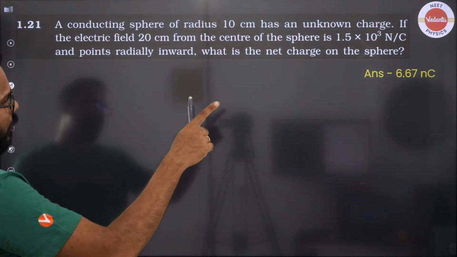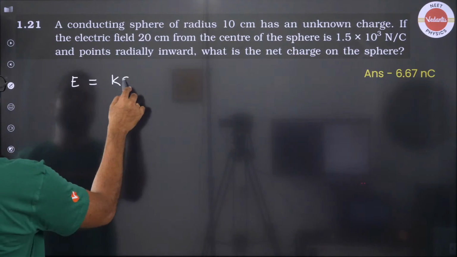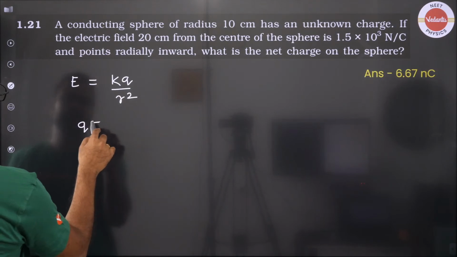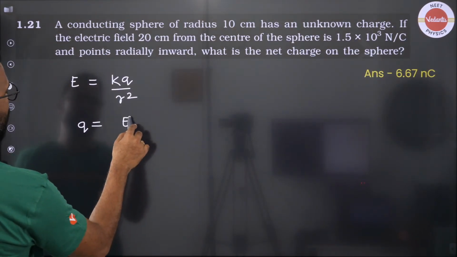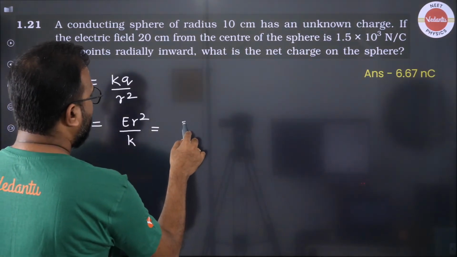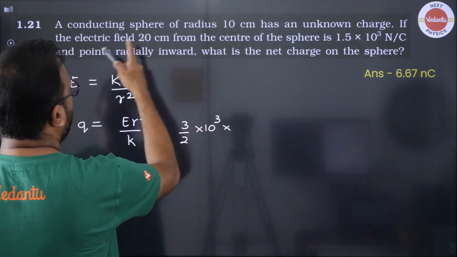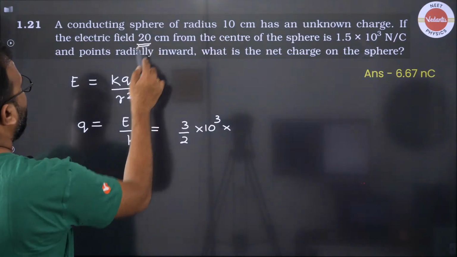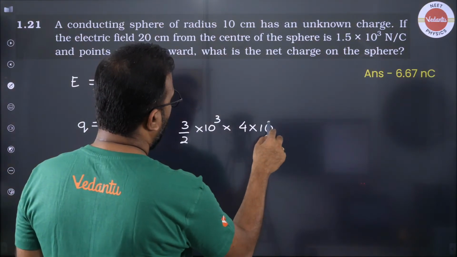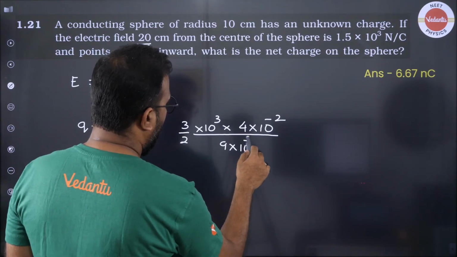So first of all, it has to be a negative charge because it is pointing inward, and we know that electric field is given by kq by r square. So we want to find out the value of the charge on the sphere. So that is going to be ER square by K. So electric field is 3 by 2 into 10 to the power 3. The radius of that position is 20 centimeters. That means 2 into 10 to the power minus 1. Squaring that will give me 4 into 10 to the power minus 2. And this whole thing is divided by 9 into 10 to the power 9.